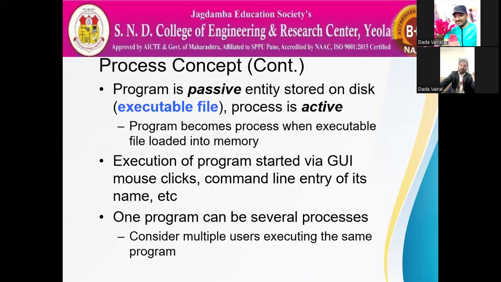What is the difference between process and program? A program is a passive entity which resides on the hard disk, whereas a process is an active entity which is in running mode. A program does not need anything because it is in passive mode, but a process requires many things: memory, data, and many files to complete its execution.